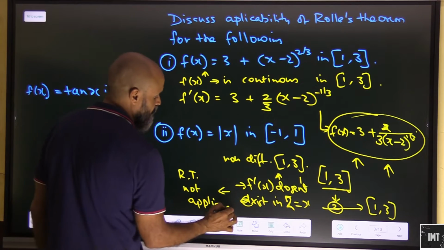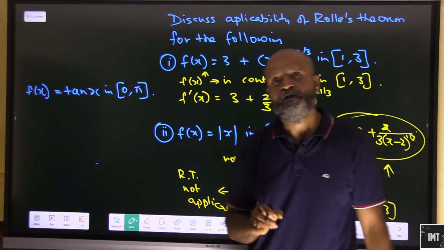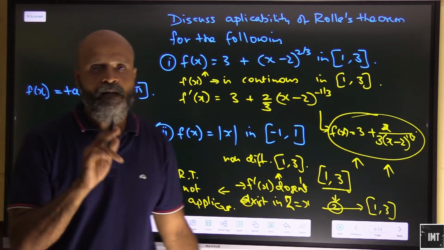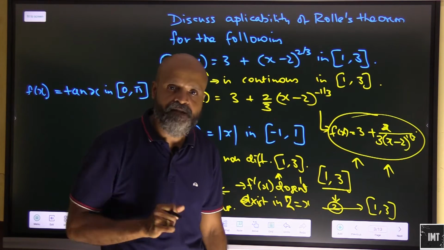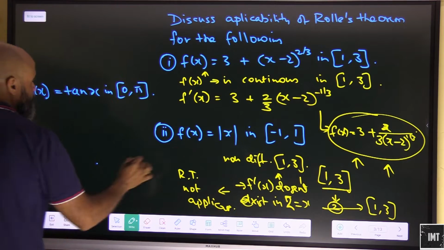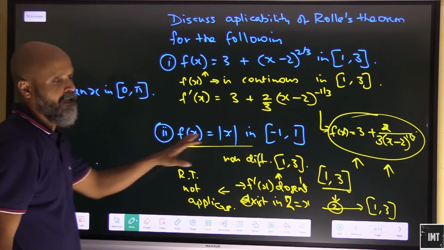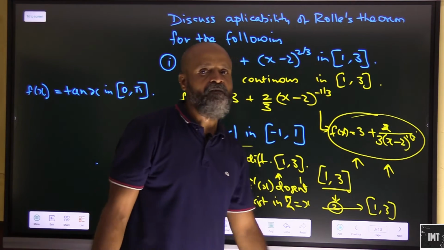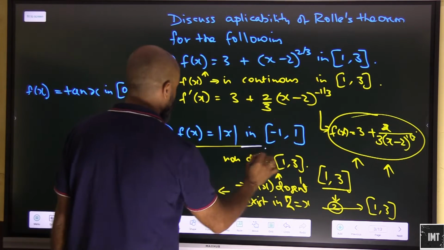First we have to check for the continuity, then we have to check for the differentiability, and the third part is f(a) equal to f(b). If these three conditions are fulfilled, only then we can say for sure that f dash c will be equal to 0. All right, so let's move on to the next question. We have to understand whether Rolle's theorem will be applicable to all these questions.